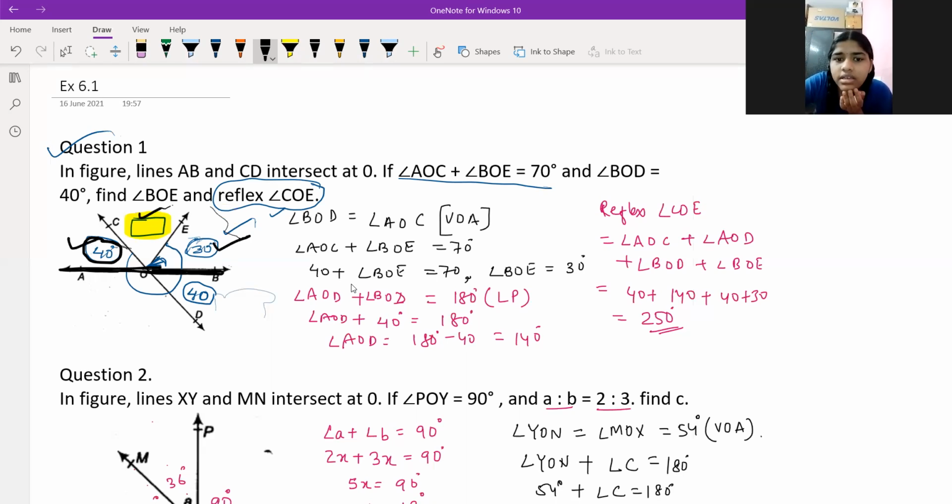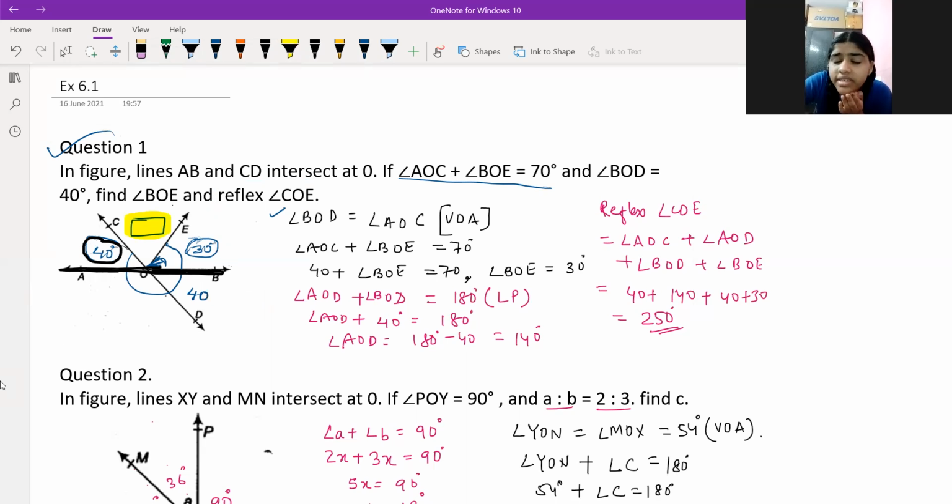First tell me 40 plus 30 is 70. Then 180 minus 70.